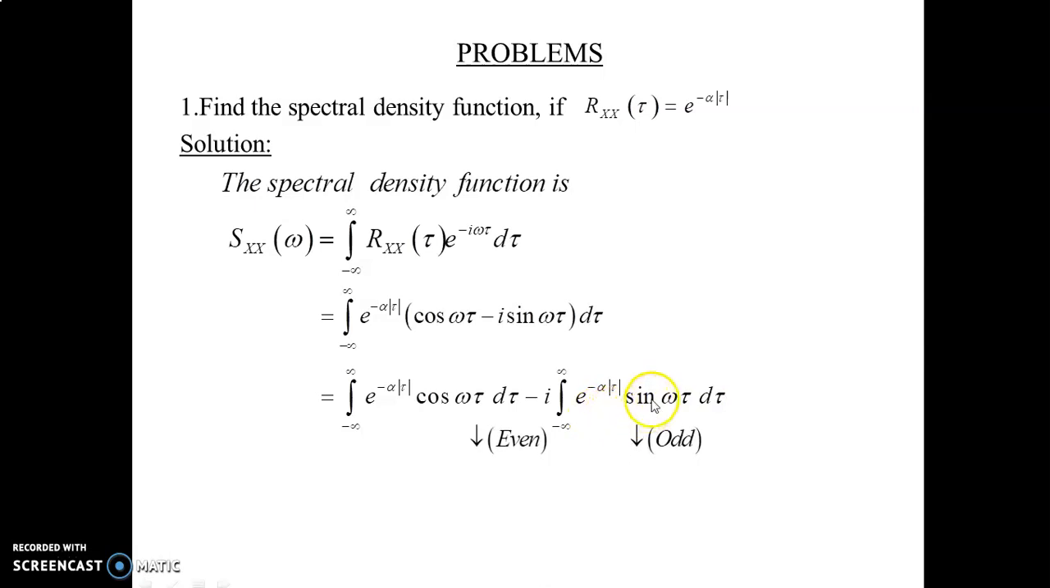Here the sin function is an odd function and the cos function is an even function. So the integral of the odd function is 0. We only take the even function, so we change the limit: multiply by 2 and the limit becomes 0 to infinity. Removing the modulus, we take only the positive part: 2 times the integral of e power minus alpha tau into cos omega tau into d tau.